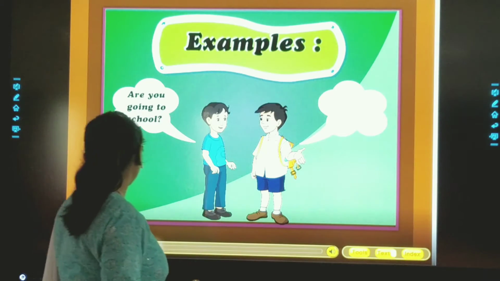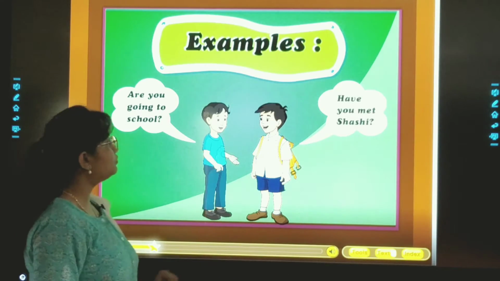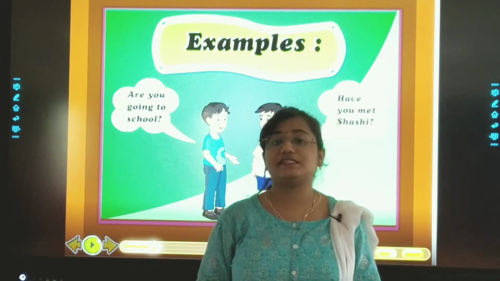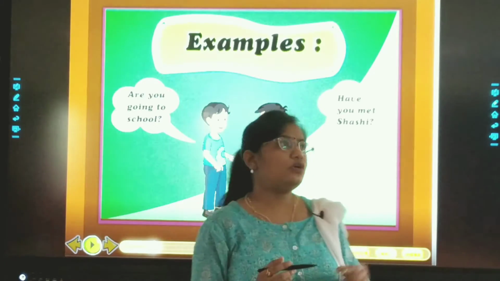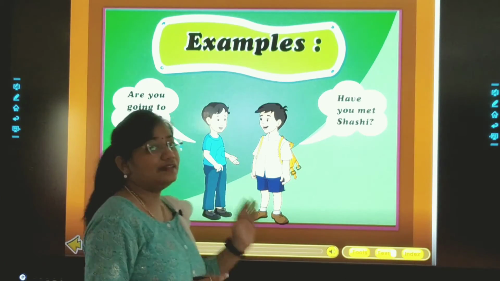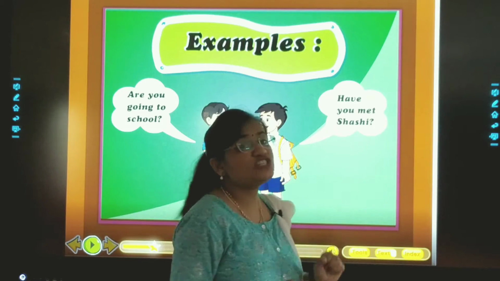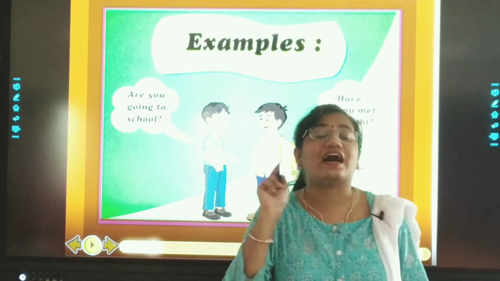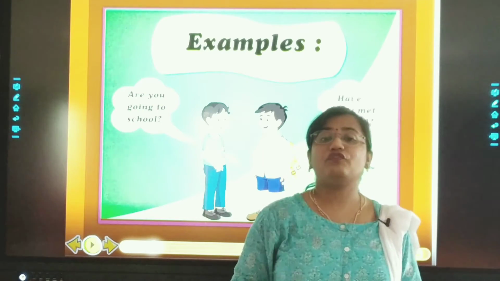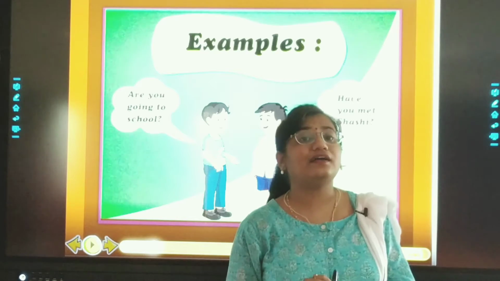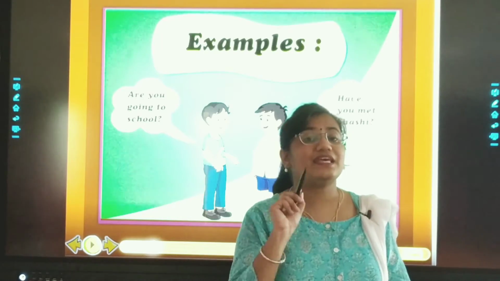See the example 2. Have you met Shashi? क्या आप शशि से मिले हो? So, this friend is asking his other friend, have you met Shashi? He is interrogating. He is asking a question from his friend. I hope you all are clear with these examples.